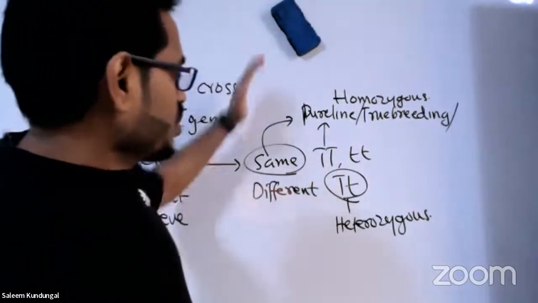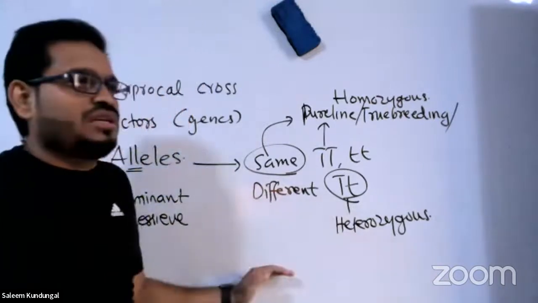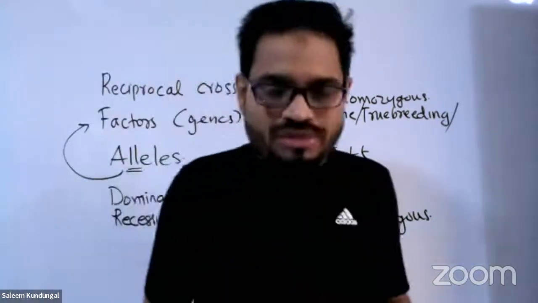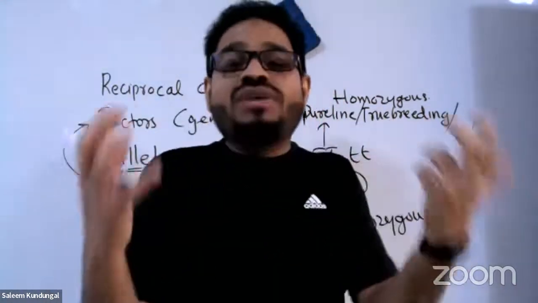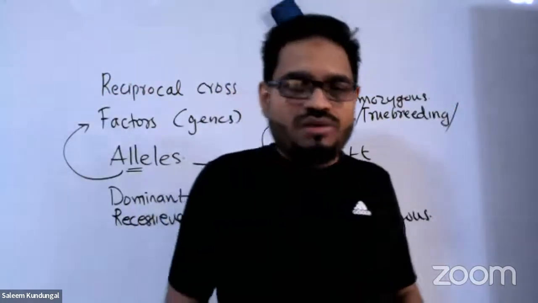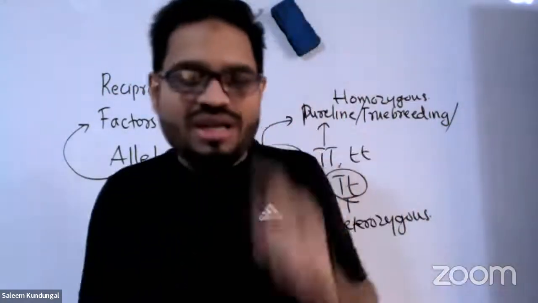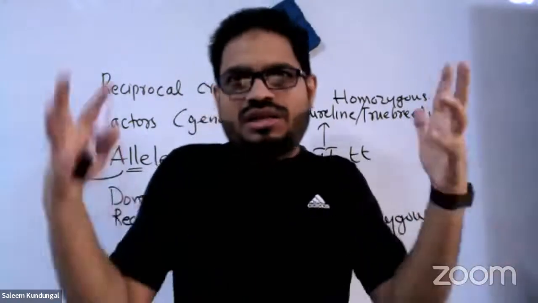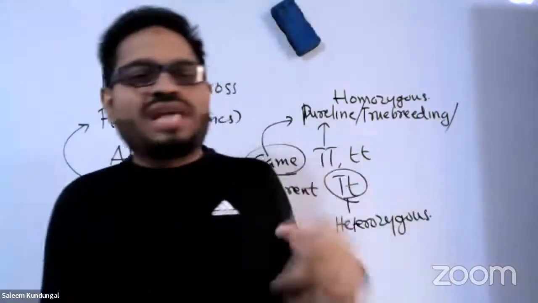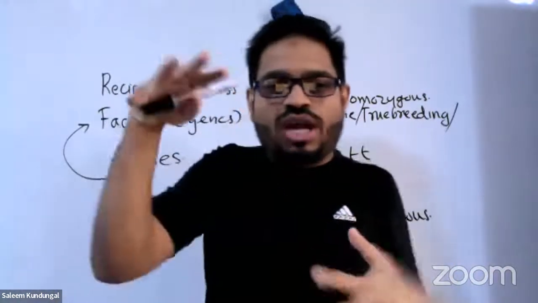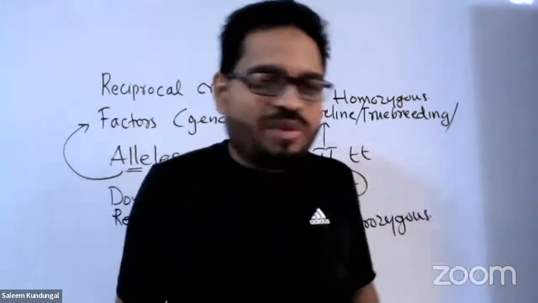Now, after finishing monohybrid cross, why do we call this cross a monohybrid cross? Mono means 1. Hybrid means just mixing, right? So one character got mixed up. Tall and dwarf is 1 character. People always get confused about this.